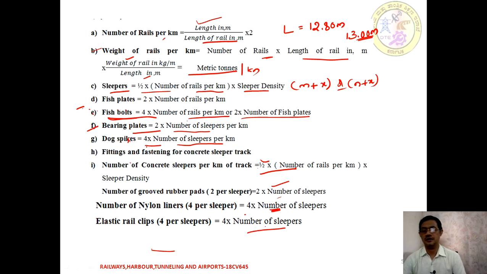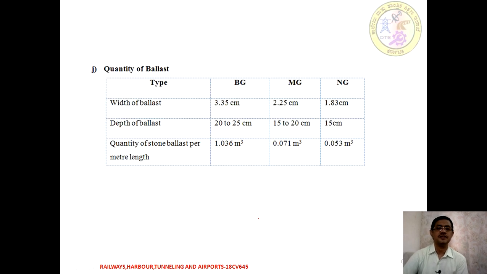So this is how all the individual quantity calculations have to be done with respect to laying or calculation of material. Apart from that, the quantity of ballast is measured with respect to the width and depth of ballast. Lastly, for example, if a BG track has to be laid, the minimum width of ballast should be around 3.35 meters, that is the width of ballast. Then the depth of ballast is 20 centimeters, and the total volume is going to be around 1.036 cubic meters.